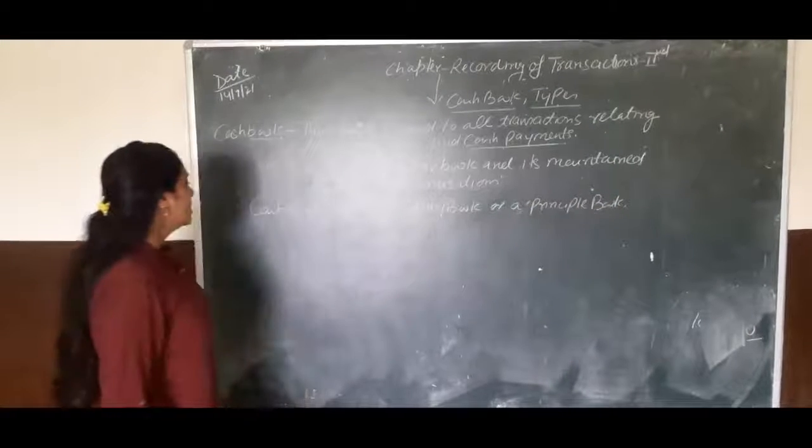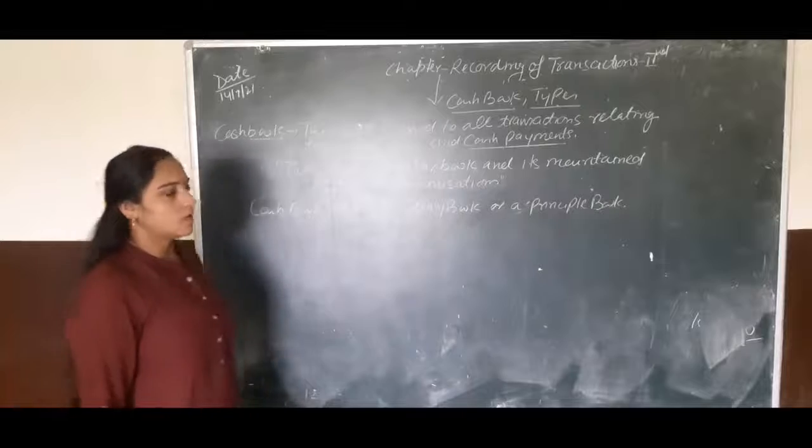So children, cash book is a subsidiary book or a principal book.